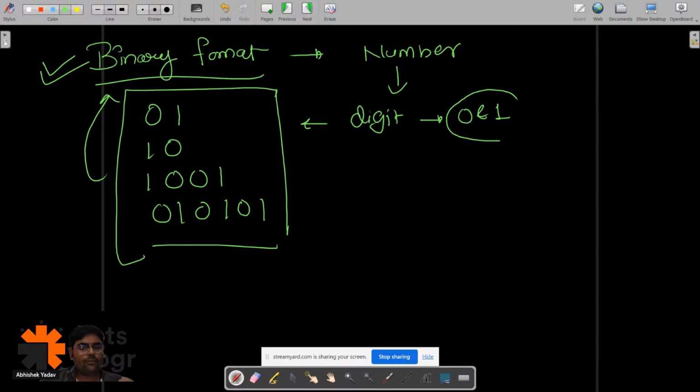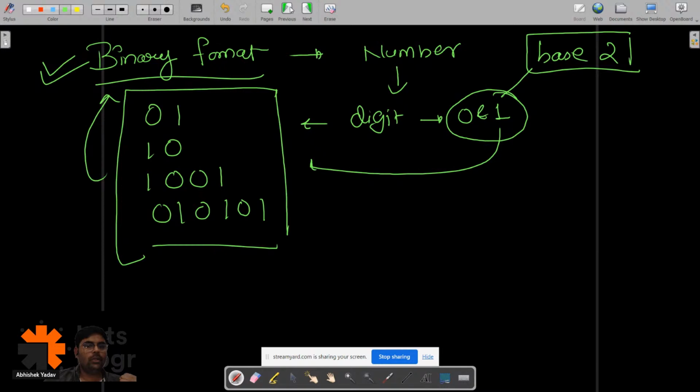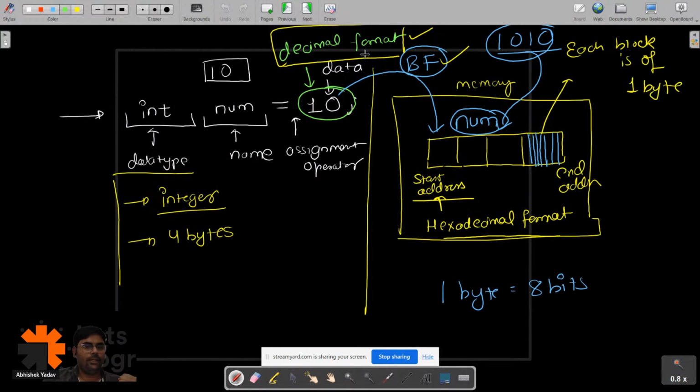Since I have two possible options to construct a number, the base of this binary format is 2 here. Okay, so till this point we know about decimal format, we know about binary format, and we are saying that the address of the memory is of hexadecimal format. Then guys, what is this hexadecimal format?